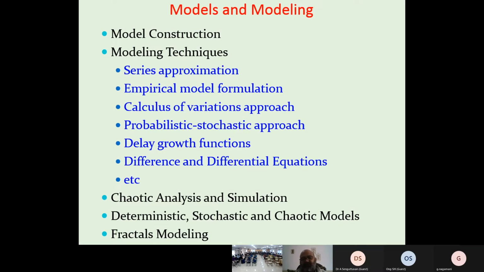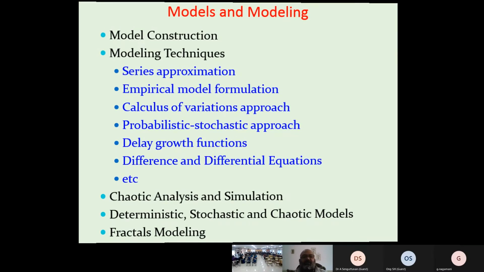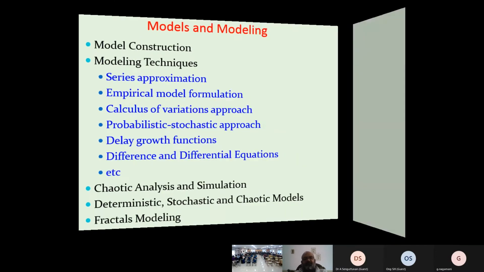So for particular values of parameters inside the model, we have a fractal or chaotic model. For the rest of the parameters, our model may be simple, stable, or something else. But we search for the places where the model is chaotic and where we have fractal pictures in the mathematical modeling. So we will see those things here step by step.